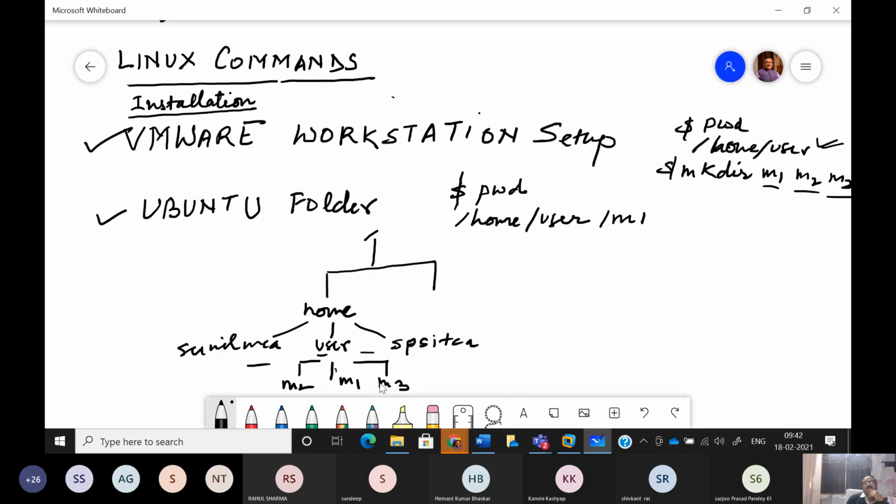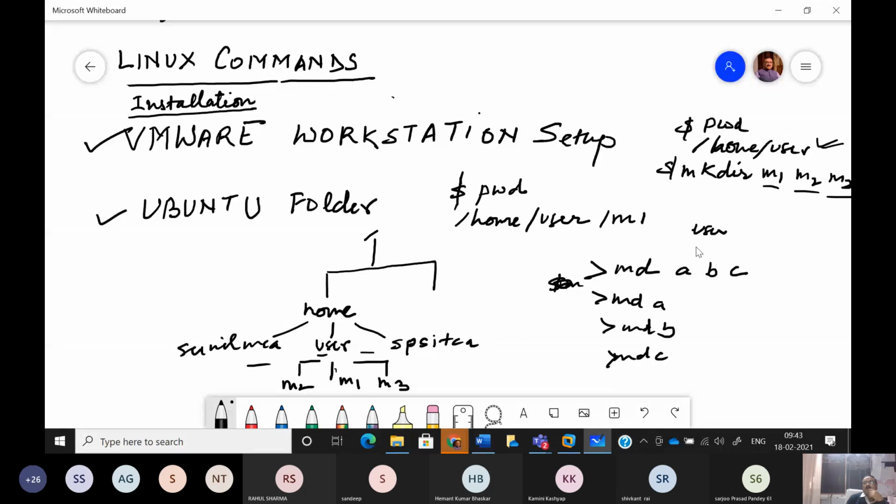Similarly, M1, M2, and M3, these are the three directories which belong to the same home user. So we can create directories. DOS में भी you have this command called MD. Sorry, DOS में ये prompt नहीं होता है. तो वहाँ पे ये command MD है, make directory. लेकिन वहाँ पे it is not allowed that simultaneously you can specify three directories A, B, C to be created in the current directory. Your current directory is suppose user in DOS. तो आप ABC एक साथ नहीं क्रिएट कर सकते. 3 times you have to execute MDA, MDB, MDC.